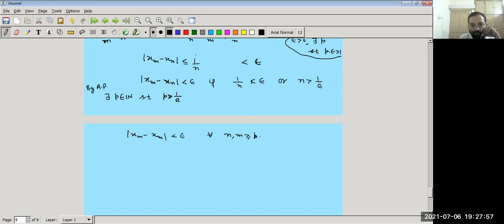Thus, the sequence xn is a Cauchy sequence. And we know that every Cauchy sequence is convergent.